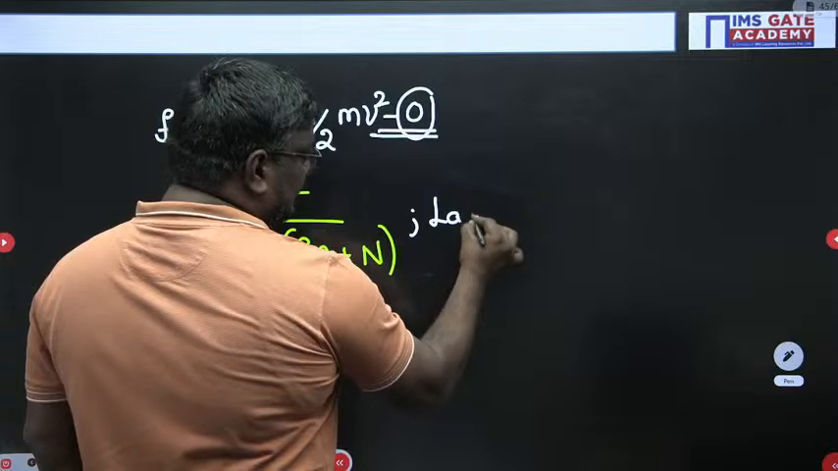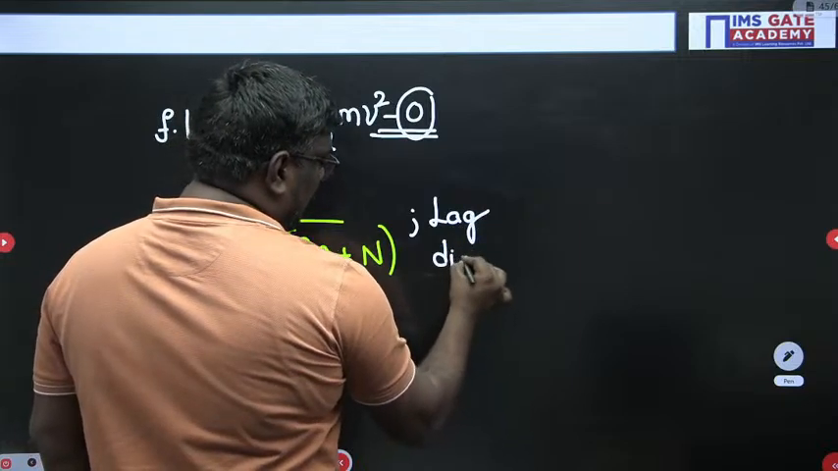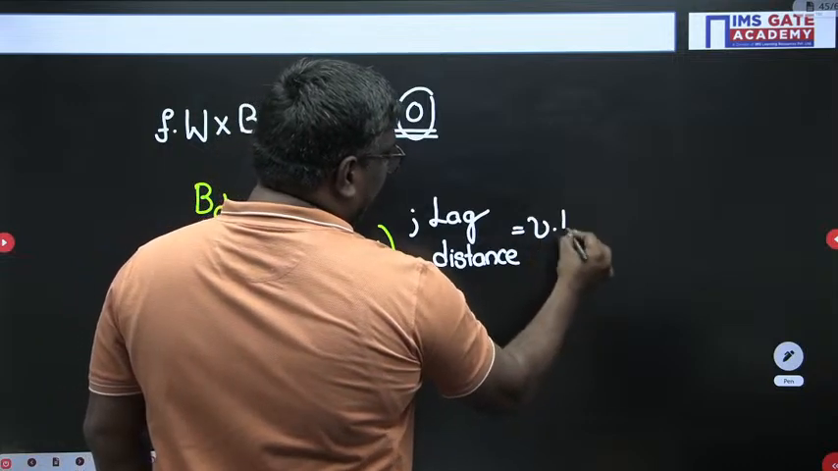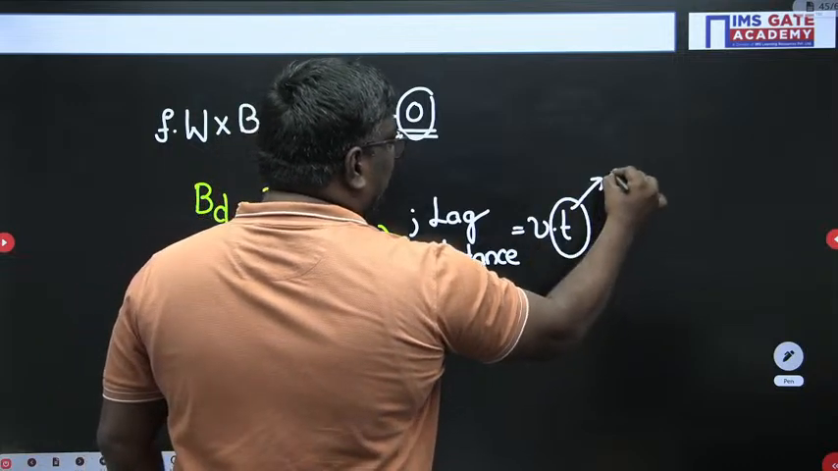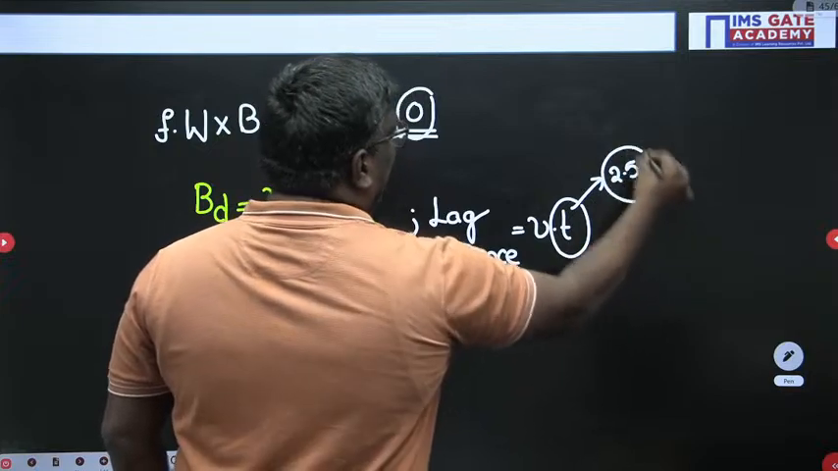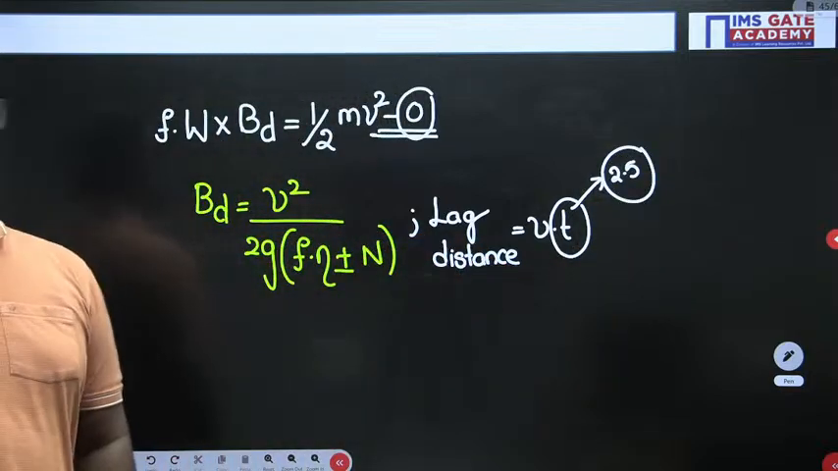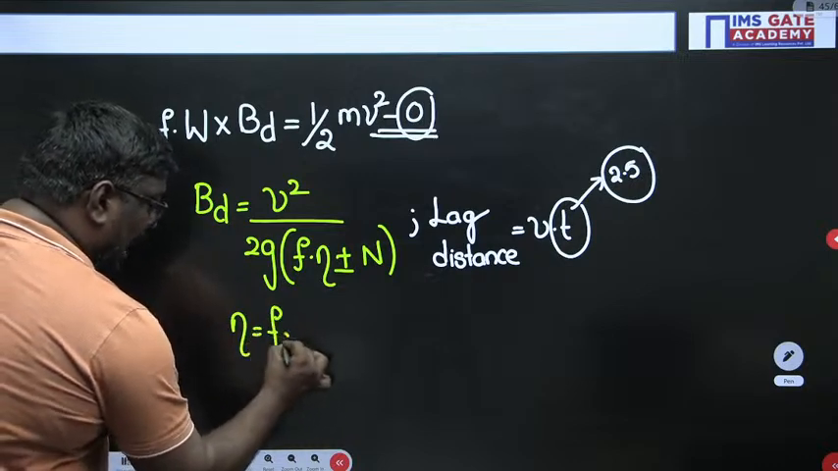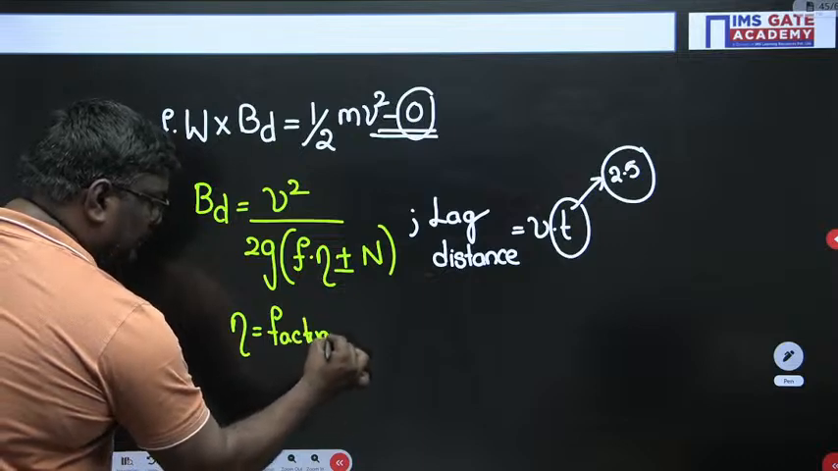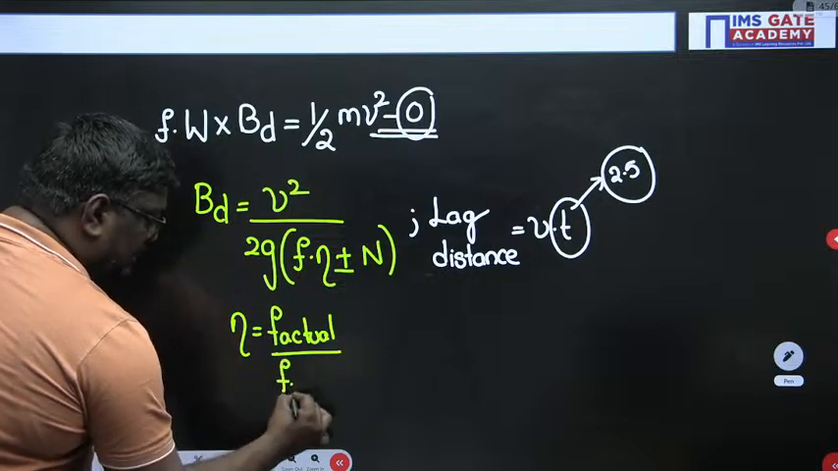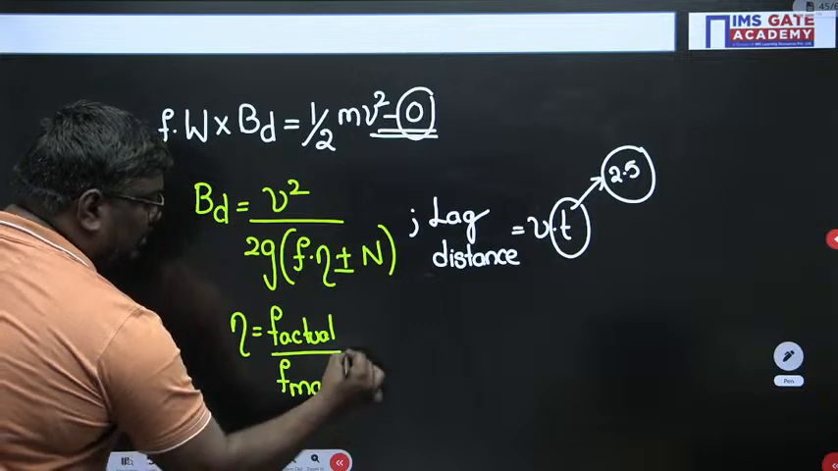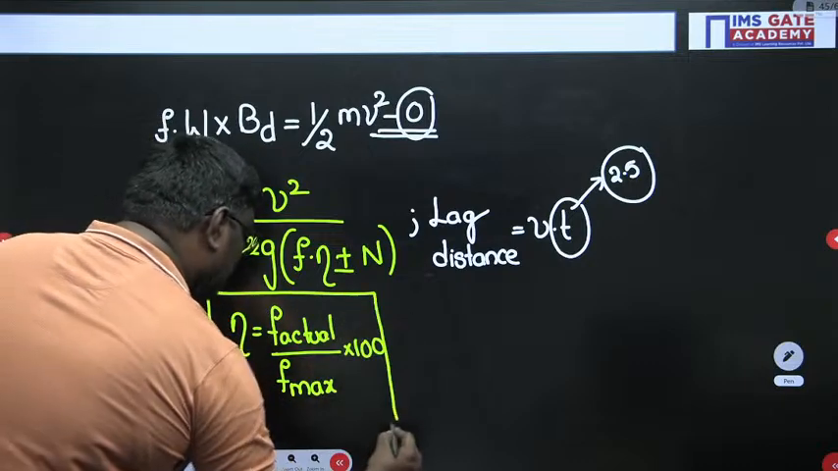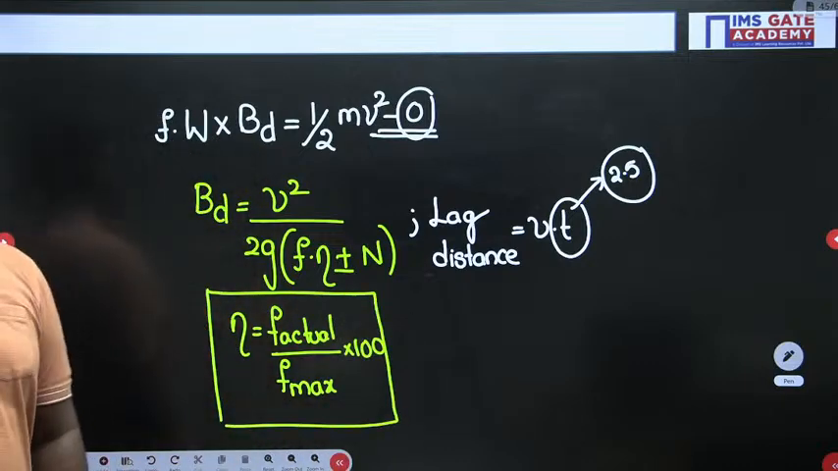And what is lag distance, sir? Lag distance is V into T. And this reaction time according to IRC code is always 2.5 seconds. Now, what is braking efficiency? It is the actual coefficient of friction upon the maximum coefficient of friction into 100.